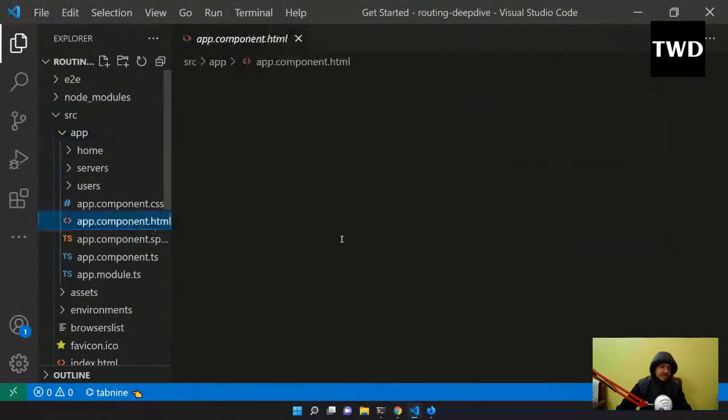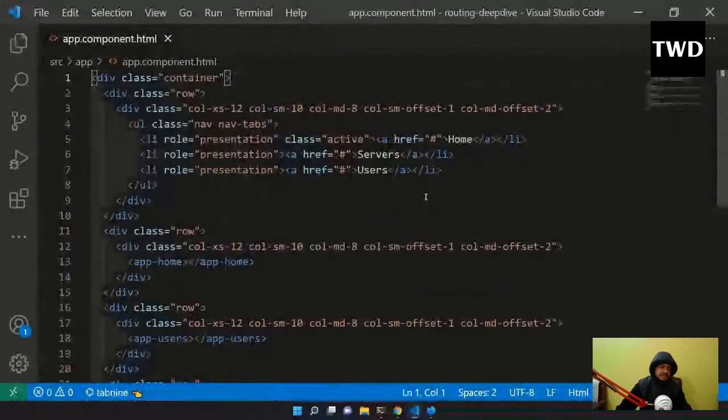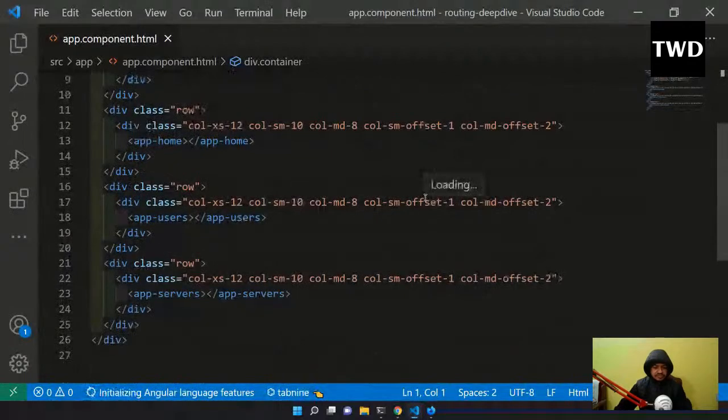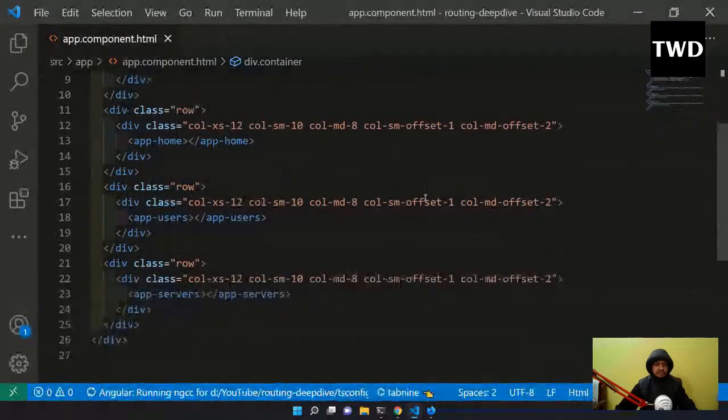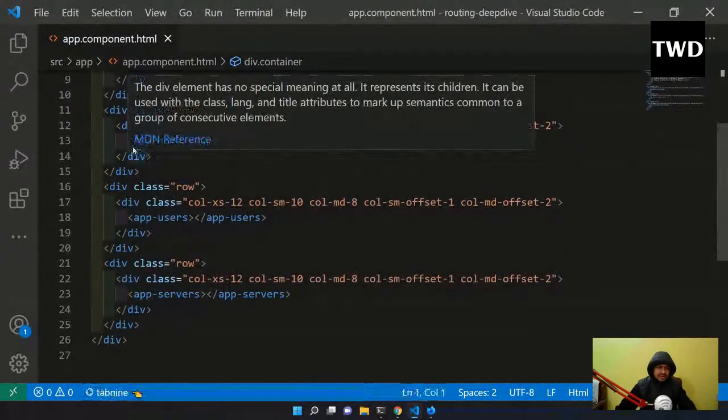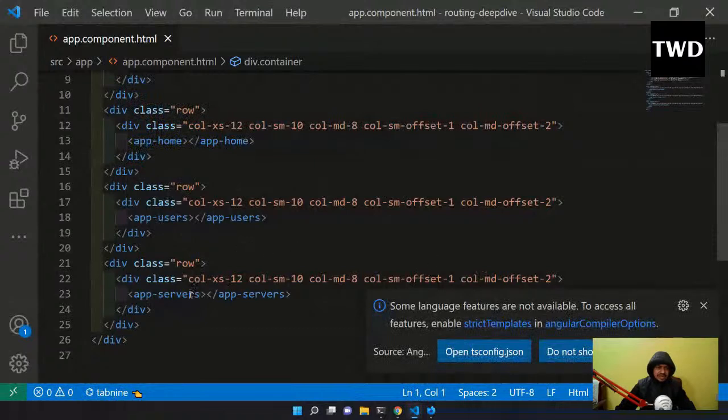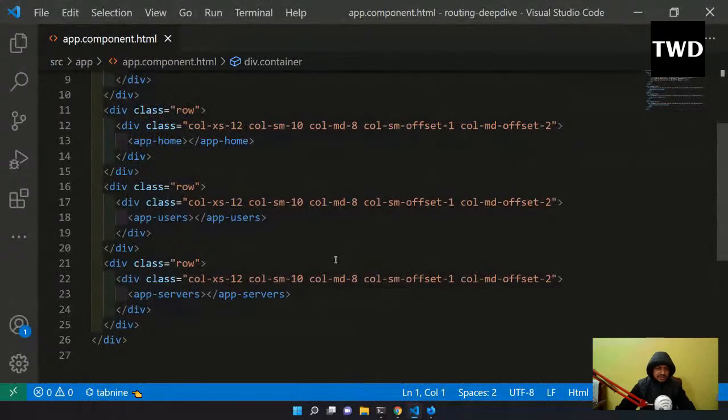So I'll come to app.component.html, and here I'll increase the font size. Sometimes this font size is way too big for me, and it cuts off a lot of things. We don't have anything like this yet: app-home, app-users, and app-servers. We have these three things, and don't have any routing or anything.